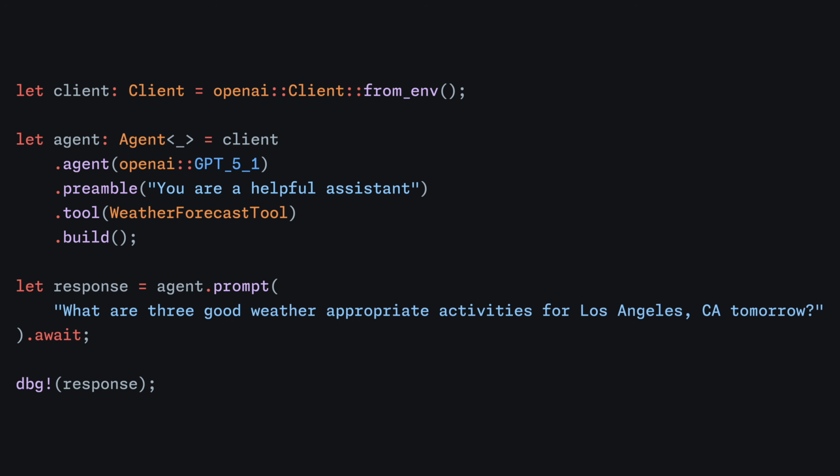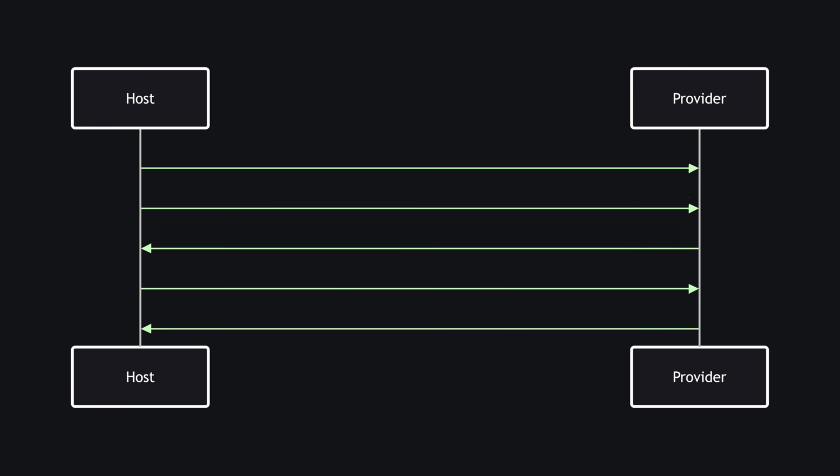Anyway, suppose you want to support prompts like this. What are 3 good weather-appropriate activities for Los Angeles, California tomorrow? The language model probably has a good sense of popular activities just from its training data, but it is not going to know the current weather forecast, so we need to give it some way of retrieving that. That's where tools come in. Good news is that it's not that complicated.